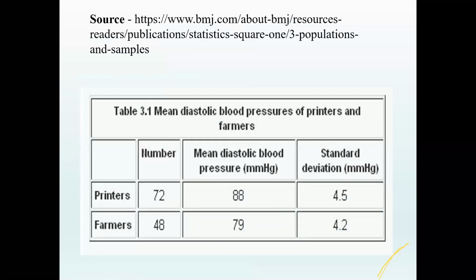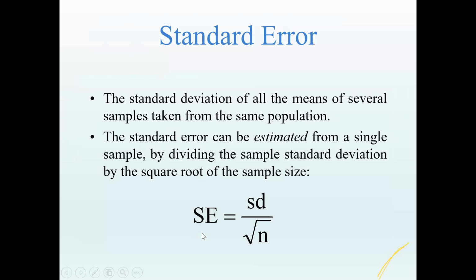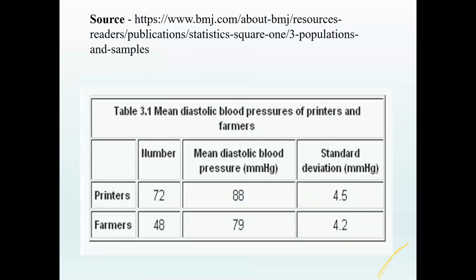I'll tell you one example of how standard error is calculated. To calculate it, we need the standard deviation and the number of samples in each group. I'll also tell you when we use the standard error and when we use the standard deviation.